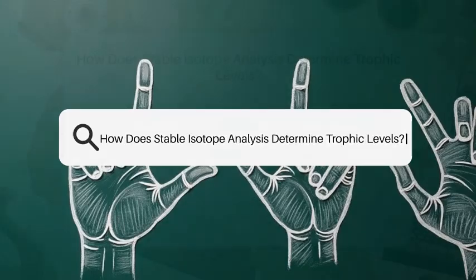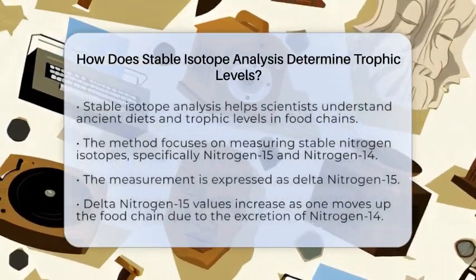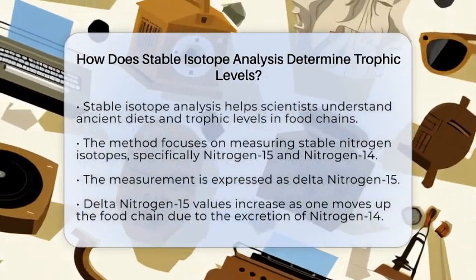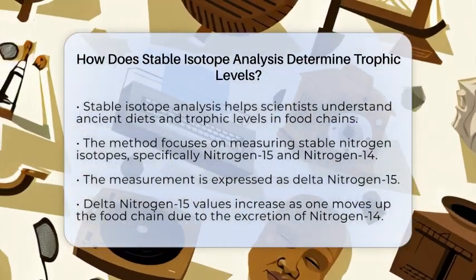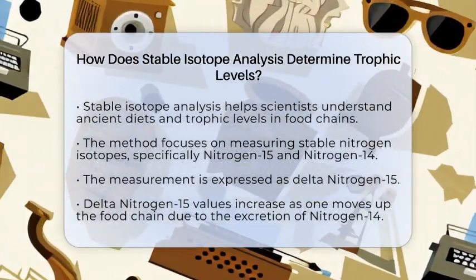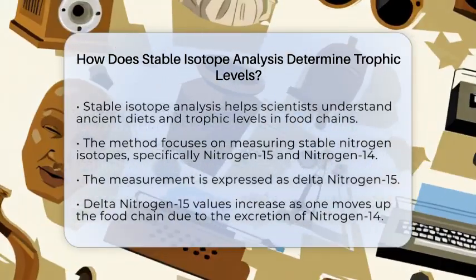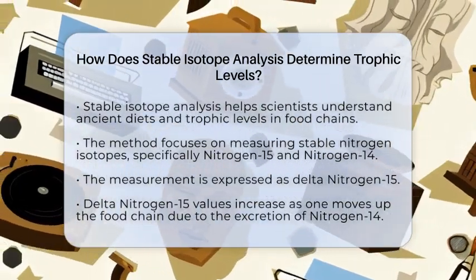How does stable isotope analysis determine trophic levels? Have you ever wondered how scientists figure out what ancient people ate? One fascinating method is stable isotope analysis, which helps determine trophic levels in food chains. So, how does it work?